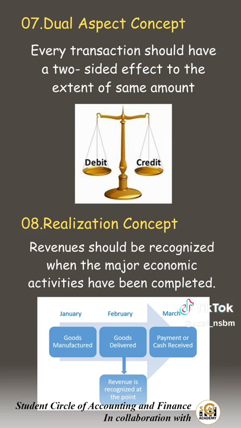Number 8. The realization concept. In this, the revenues should be recognized when the major economic activities have been completed. Sales are recognized when the goods are sold and delivered to customers or services are rendered. A receipt in advance for the supply of goods should be treated as prepaid income under the current liabilities. So this states that revenues are recognized when they are earned and not when money is received.